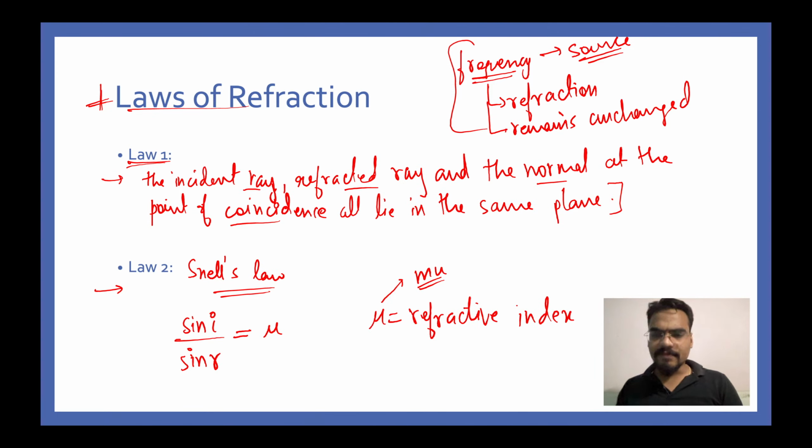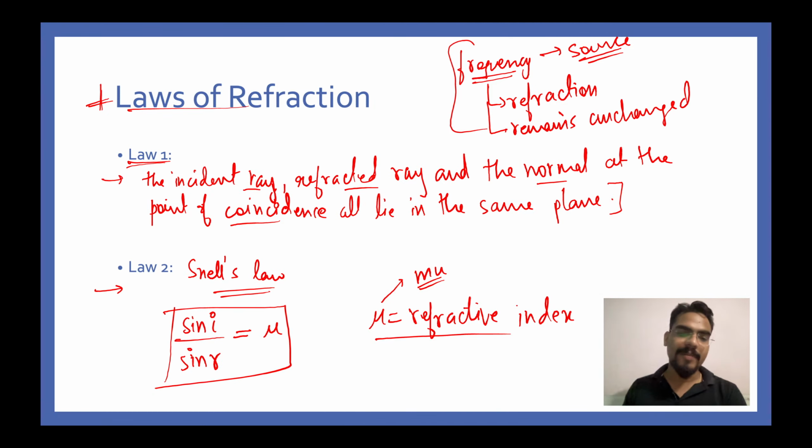Yes, different speed, very good. Difference of speed, wonderful, guys. Wow, you guys are active. All right. So mu is the refractive index, and this is the second law that you have to remember: mu is equal to sin i upon sin r, in the simplest of terms.